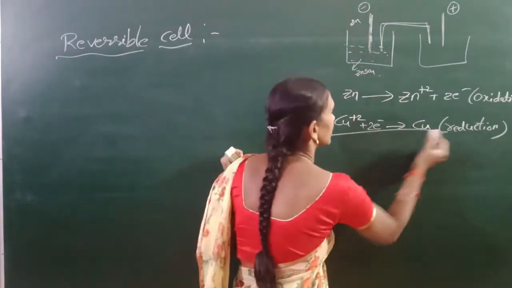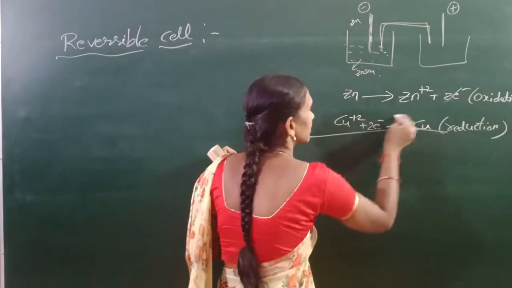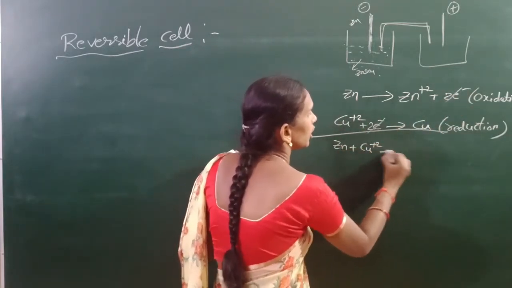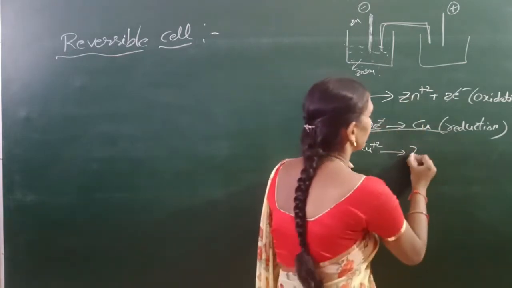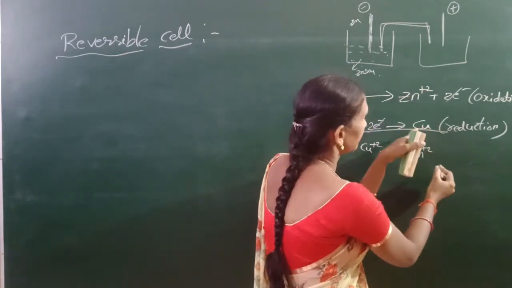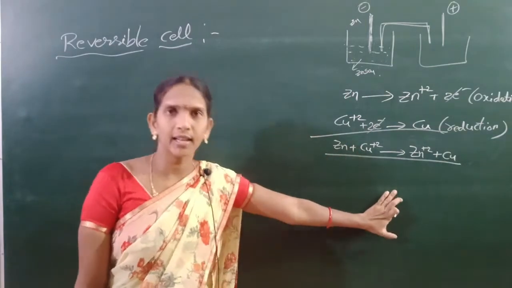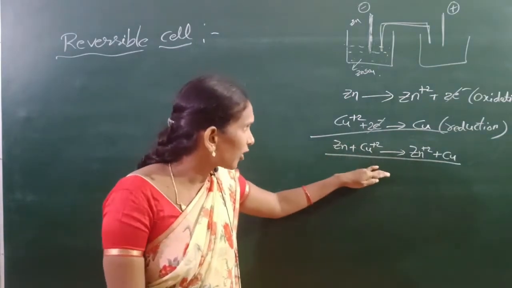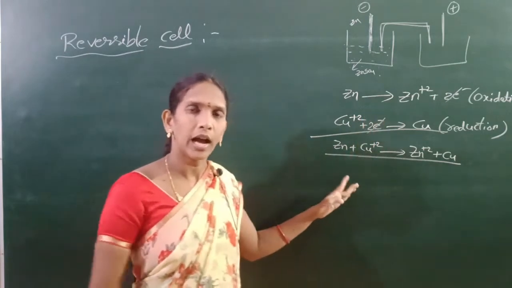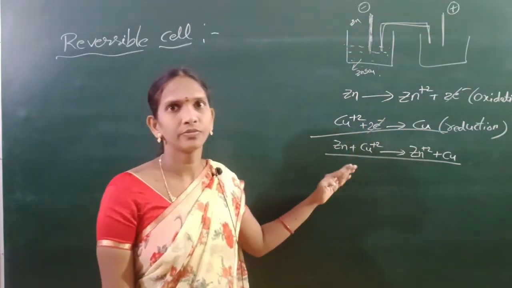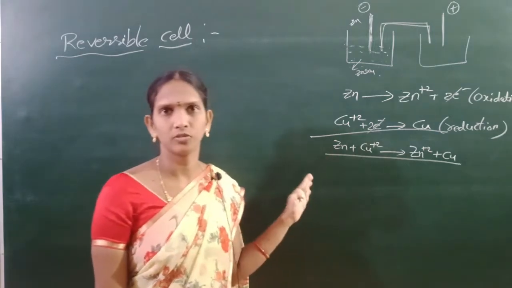The cell reaction, that means the net reaction, is Zn plus Cu2+ giving Zn2+ plus Cu. This is the EMF of the cell, the EMF of the galvanic cell or electrochemical cell, or the redox reaction, or cell reaction also.